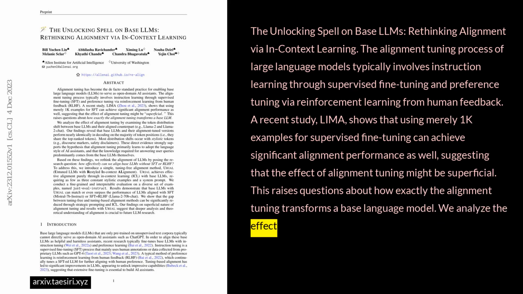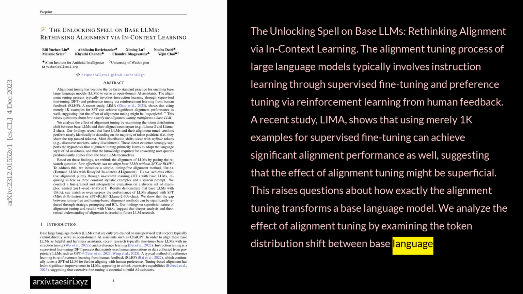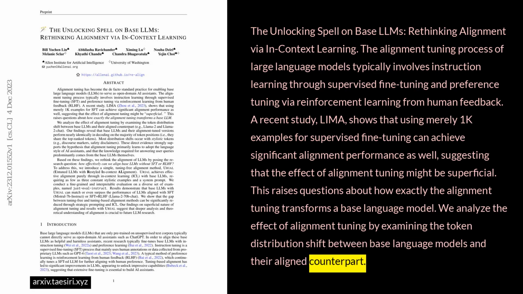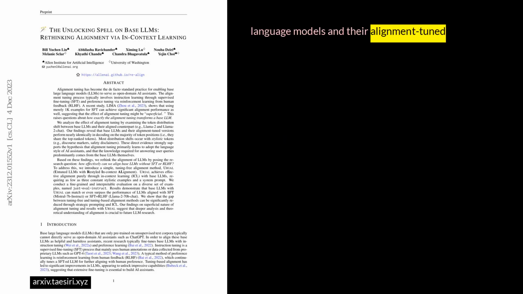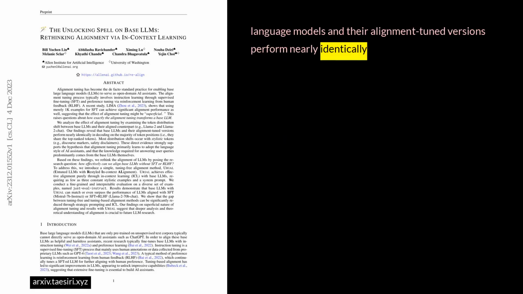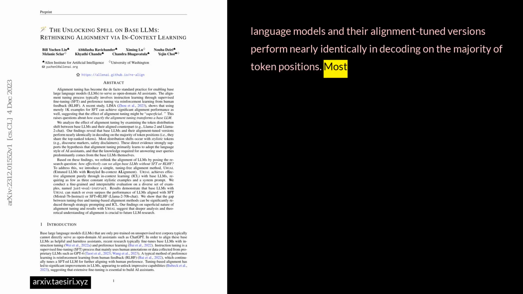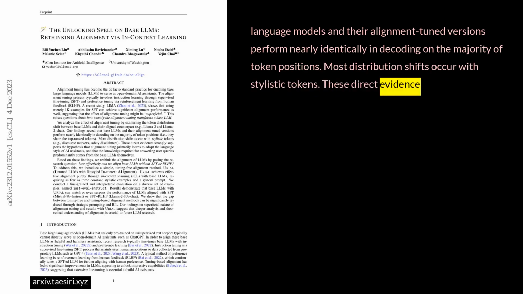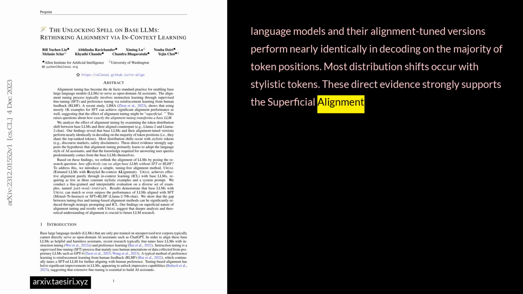We analyze the effect of alignment tuning by examining the token distribution shift between base language models and their aligned counterparts. Our findings reveal that base language models and their alignment-tuned versions perform nearly identically in decoding on the majority of token positions. Most distribution shifts occur with stylistic tokens. This direct evidence strongly supports the superficial alignment hypothesis suggested by LIMA.